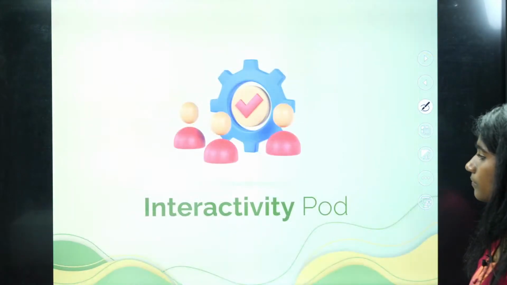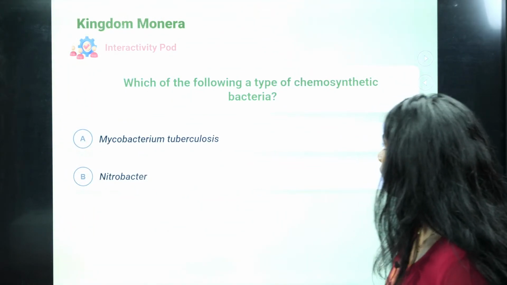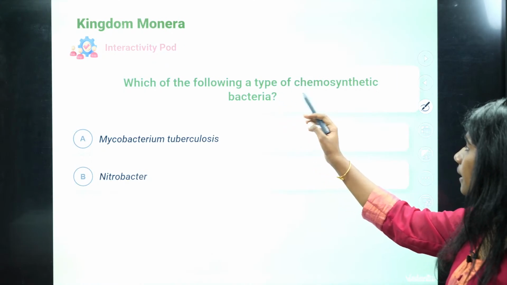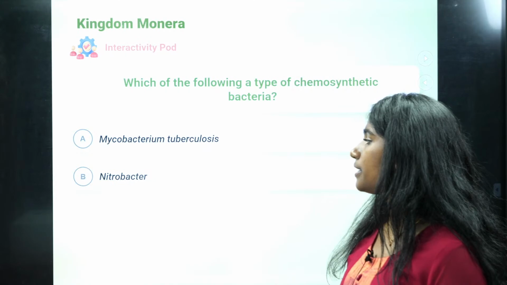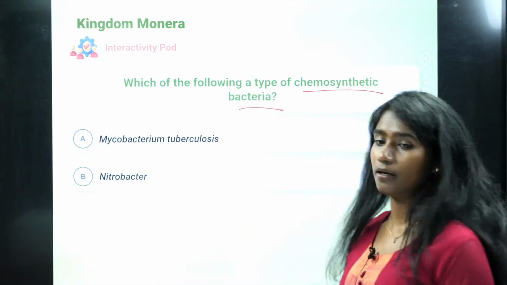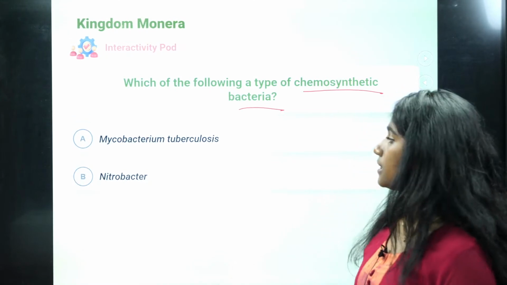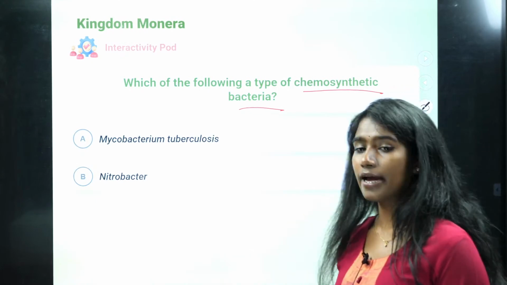Okay, fine. So now I want you all to answer this. See, which of the following is a type of chemosynthetic bacteria? Is it Mycobacterium tuberculosis or is it Nitrobacter?